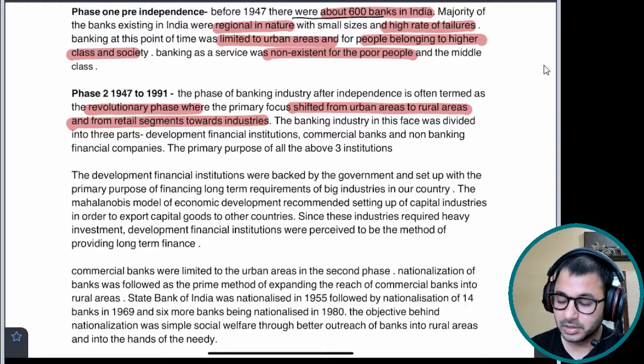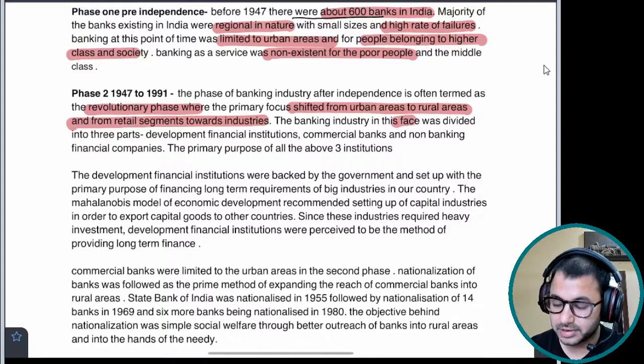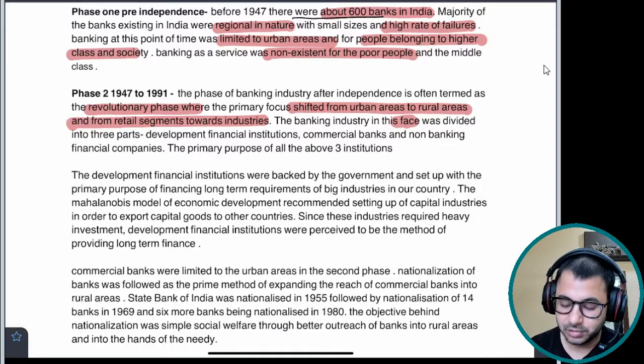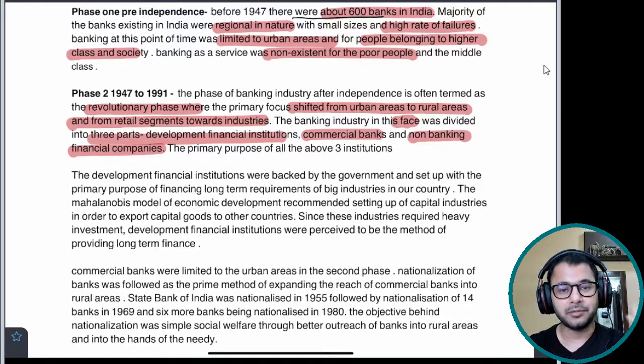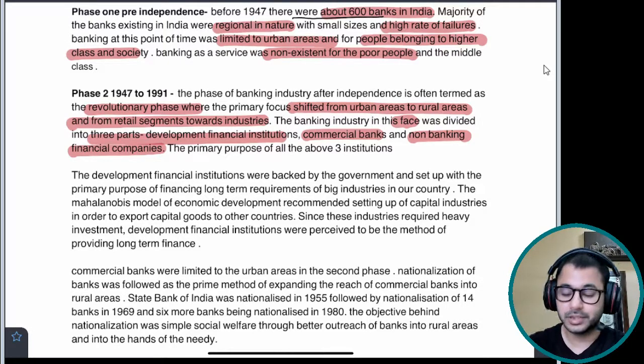The banking industry in this phase was divided into three parts: developmental financial institutions, commercial banks, and non-banking financial companies. I've given it a structure. I've told them the banking system in this phase was divided into these many parts. That is how I expand my answer and make it long enough, interesting and lengthy at the same time, because I have to write 400-500 words at least. In order to make that happen, I have given it a structure now. This was the purpose.